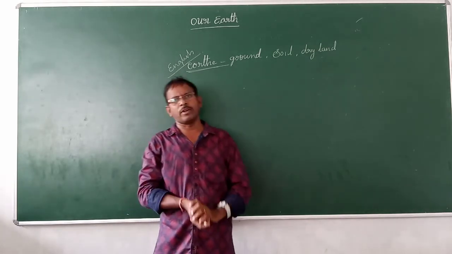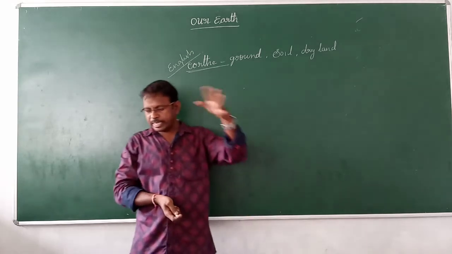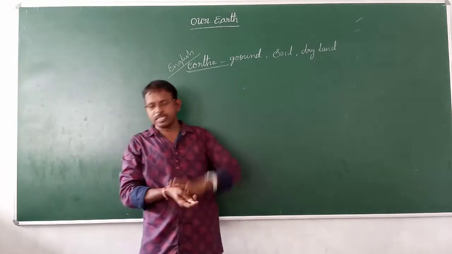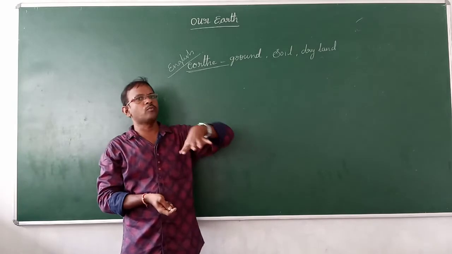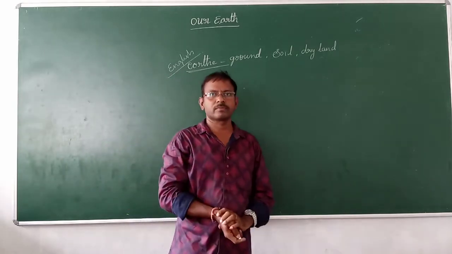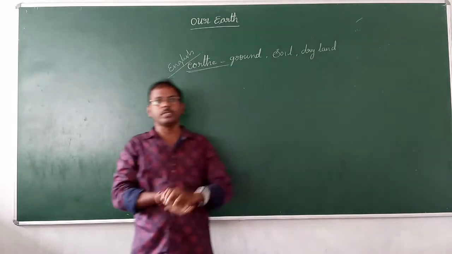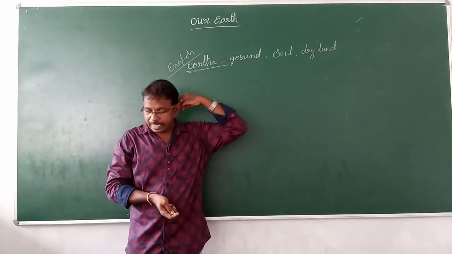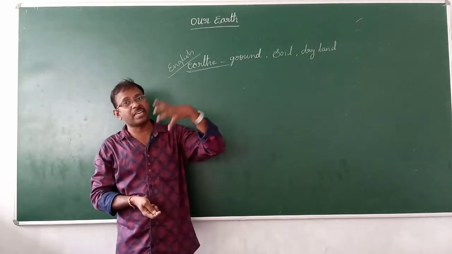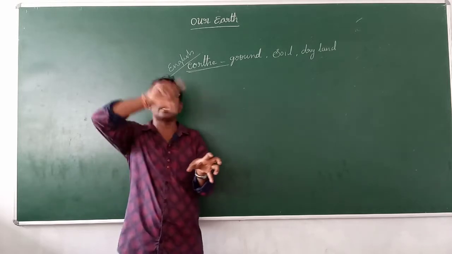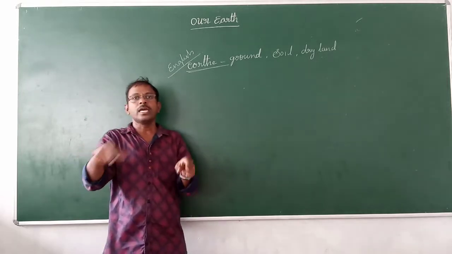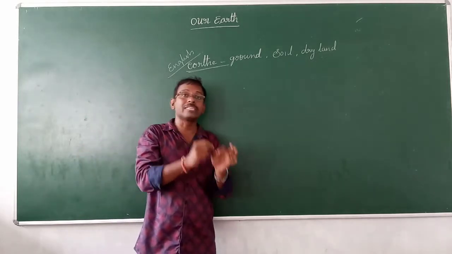They want to understand everything about the earth, what will be there on the earth. Their activities, compared to other animals and living organisms, are different.